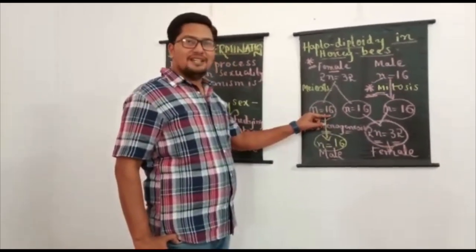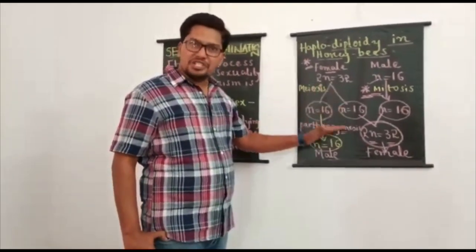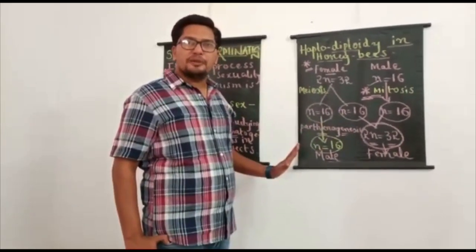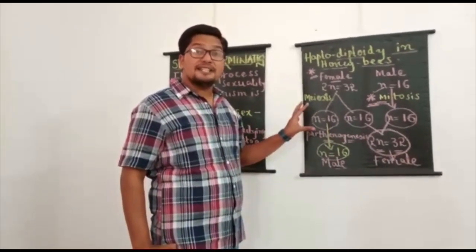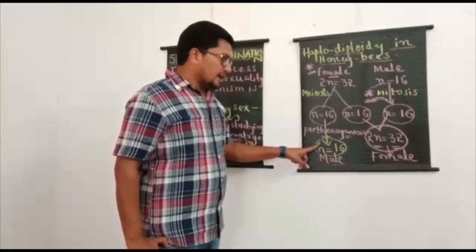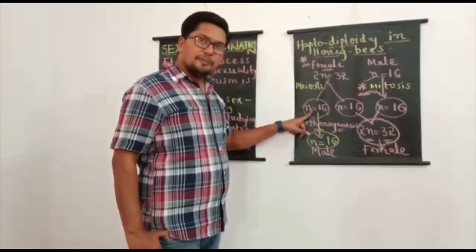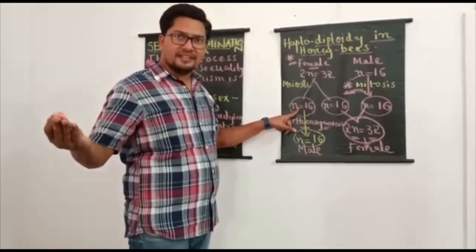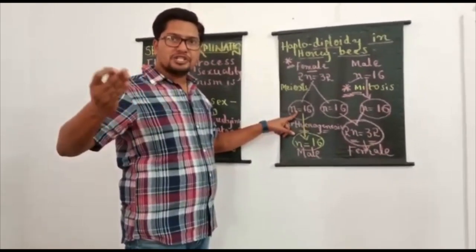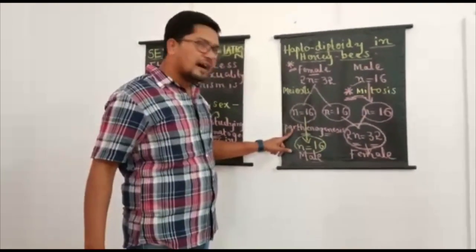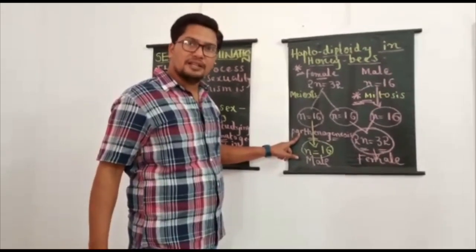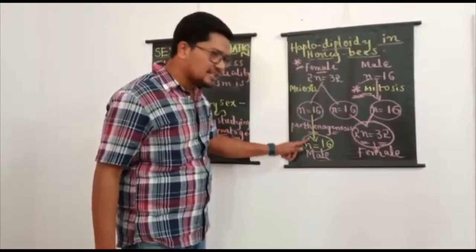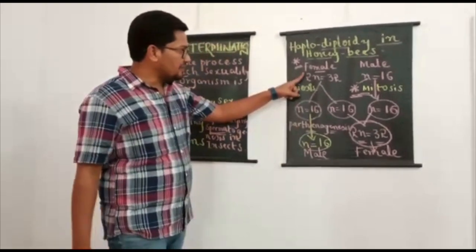Usually the next generation offspring are produced from fertilized eggs, but in some special cases young ones are directly produced from unfertilized eggs. This process is called parthenogenesis, and here you can see that phenomenon in honeybees.